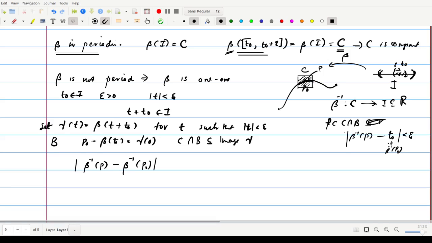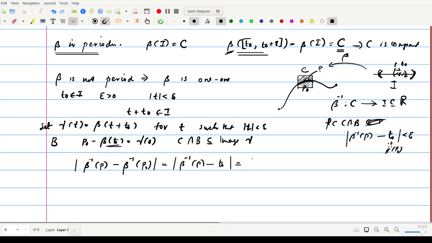We define P naught is equal to beta of T naught, so beta inverse of P naught is equal to T naught. So we will prove that this is always less than epsilon. So this is same as beta inverse of P minus beta inverse of P naught, where P is in the image of gamma.